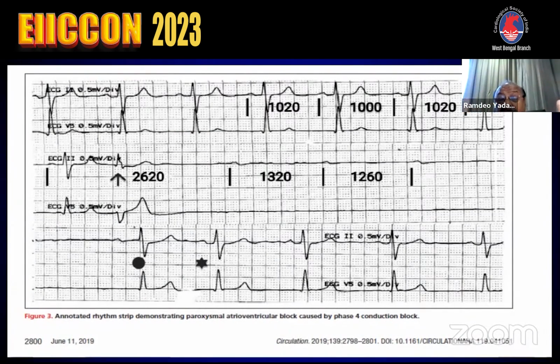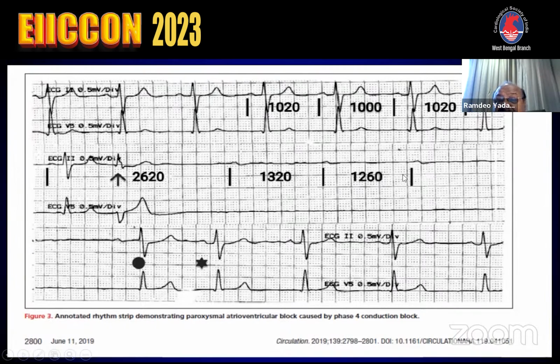Here, how will you distinguish it from paroxysmal AV block due to AV node disease, that is vagal effect, where you will see PR prolongation from baseline, but during the arrest, where only P waves will be there, the cycle length is shorter.